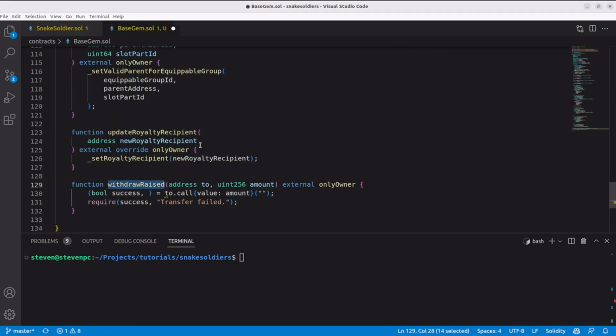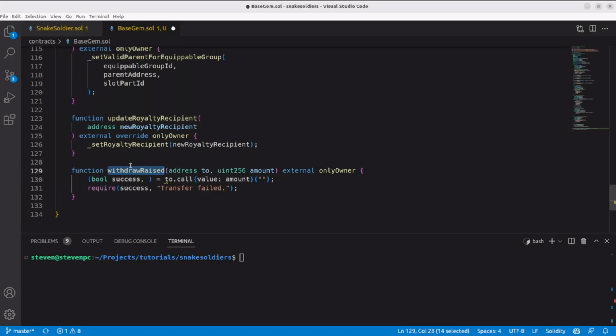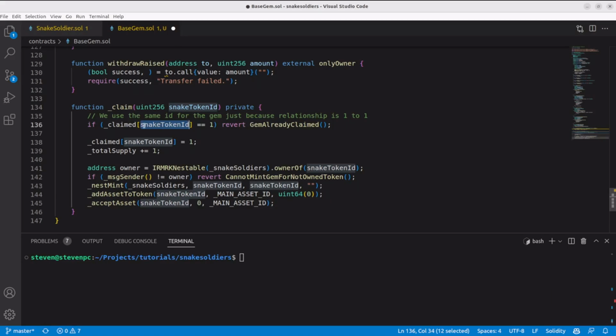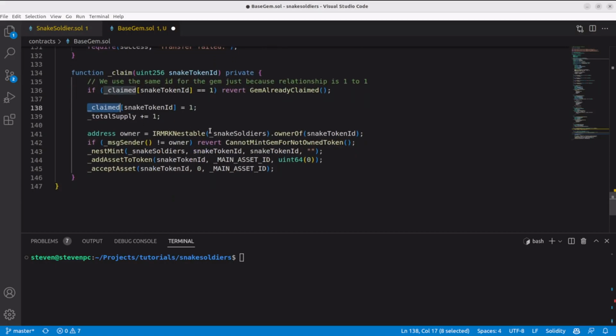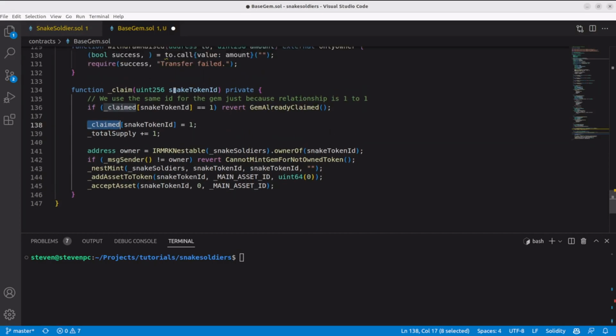Although this contract is not meant to receive anything, at least by the mint, I will leave it here just in case someone sends some native token by mistake to the contract. I check that it was not already claimed and I mark it as claimed, so next time it won't be able to do it. I increase the supply, and I want to make sure that the address that's doing the call for this Snake token ID is actually the owner of that